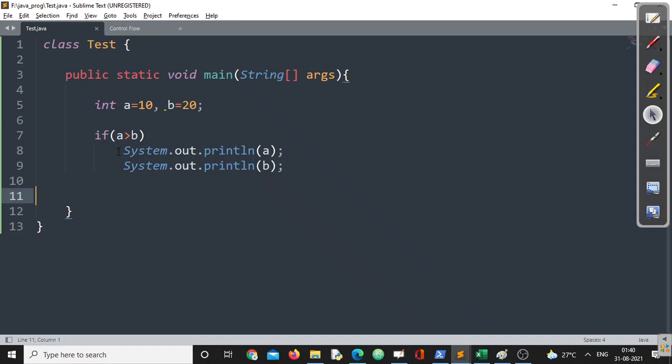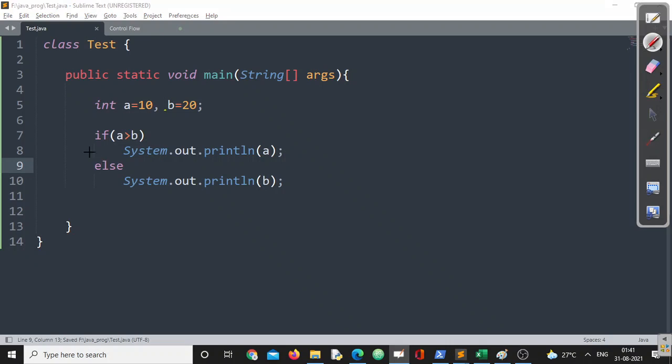And in the last video, we have also discussed, if there are no curly braces, only one statement is allowed, but that statement cannot be a declarative statement, right? All these parts we have already discussed. Now, here what I want is, if the condition is true, A should be displayed, otherwise B should be displayed. Now, this is the second part.